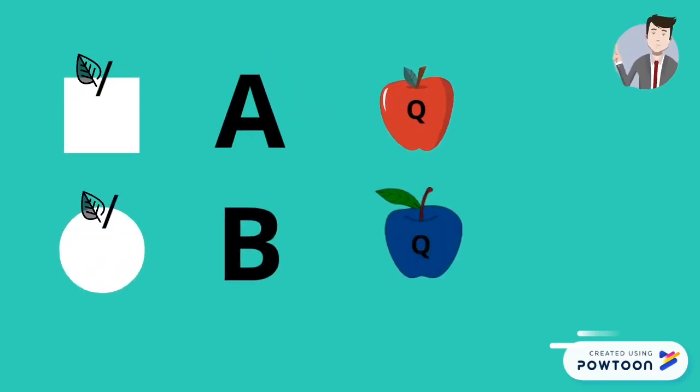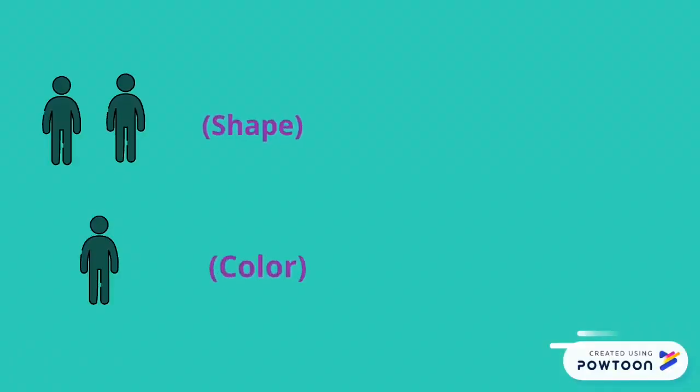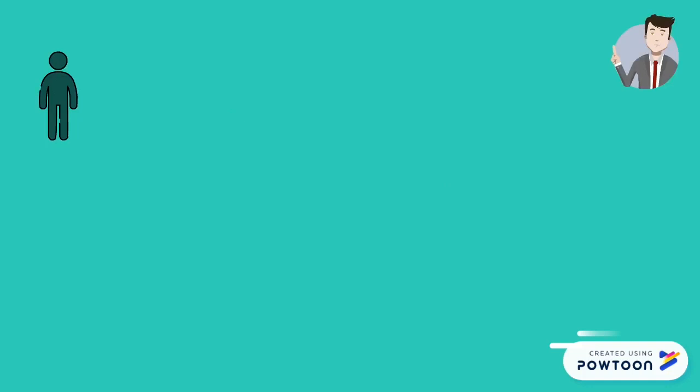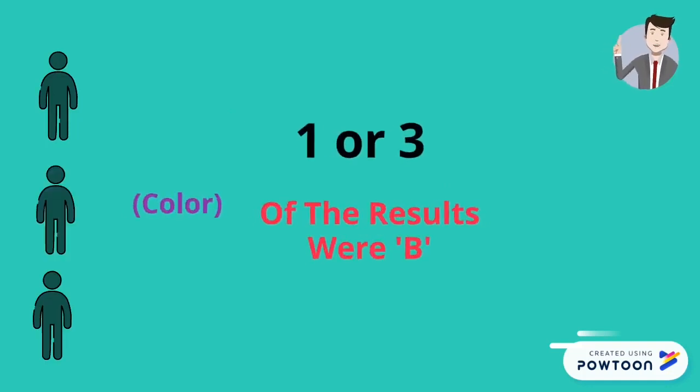When two of the experimenters took the same measurement but the third took a different type of measurement, they found that exactly 0 or 2 of the results were B. But when all three chose the same type of measurement, they found that 1 or 3 of the measurements were B. That is what quantum mechanics predicts, and that is what is observed. This is important as a balance between A and B are affected by your measurement choices.